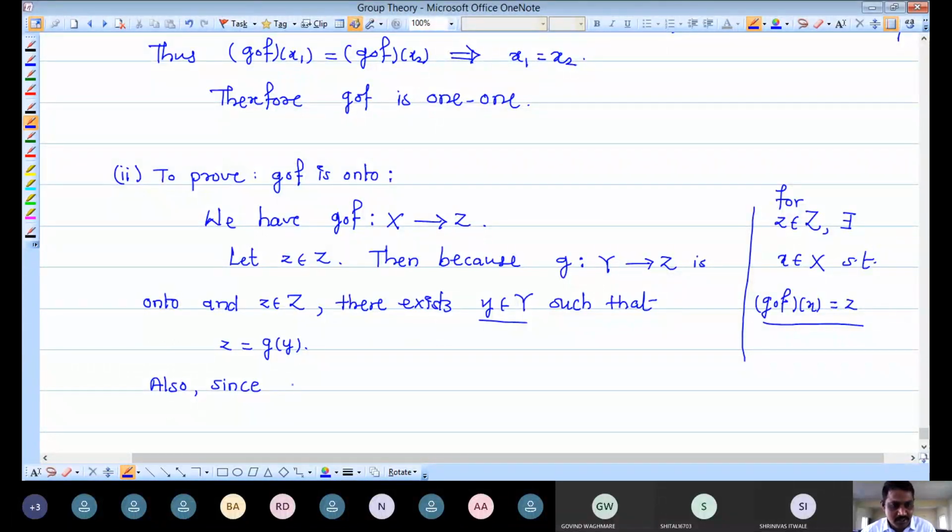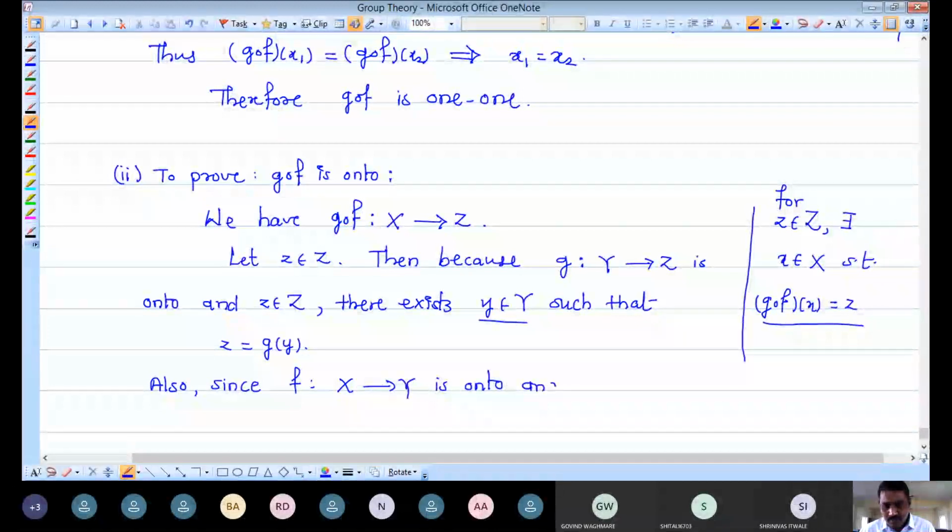Also, since F from X to Y is onto, and we have this small y that we found in the above step, and small y belongs to capital Y, there exists small x in capital X such that